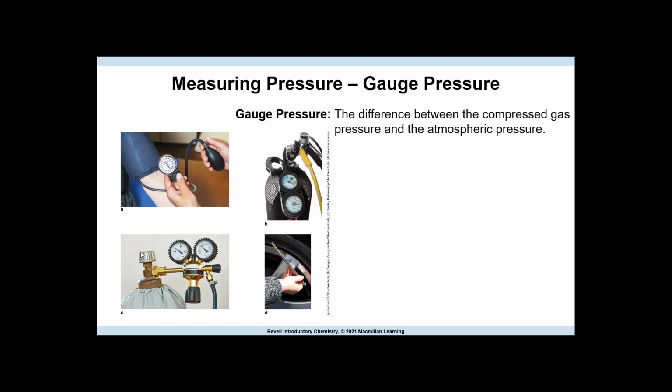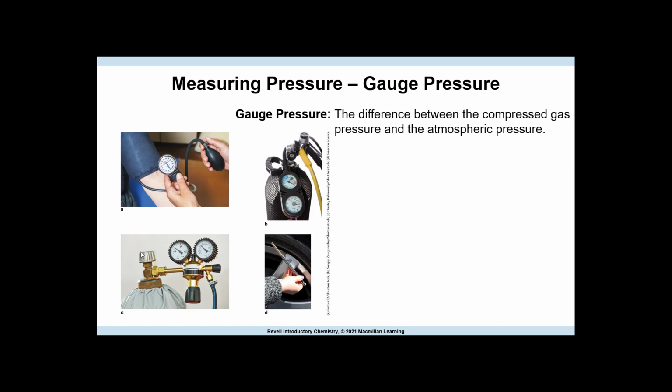Of course, there are many other designs for pressure gauges. The shapes and styles of these gauges differ based on the application. For practical applications, we sometimes refer to the gauge pressure of a compressed gas. The gauge pressure is the difference between the compressed gas pressure and the atmospheric pressure.